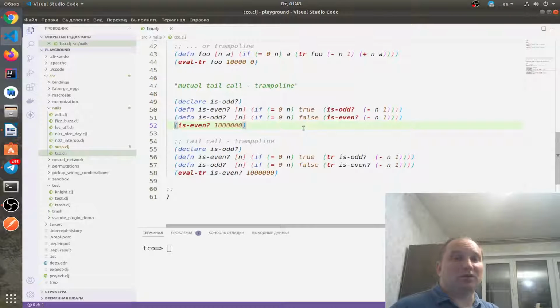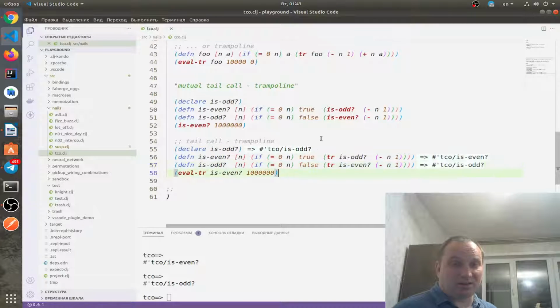Anyway, we have no recur special keyword here. But if we wrap it in tr, just like here, we can use it, and is even on 1 million is true.